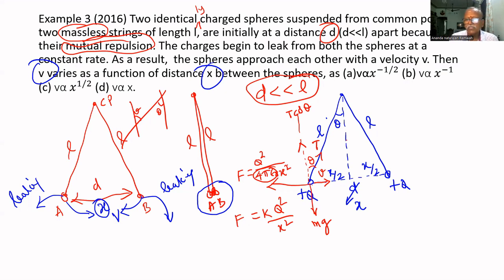In this direction, what is the force? In this direction, the force is T sine theta. So I can say that T cos theta equal to mg, and T sine theta equal to Q square divided by 4 pi epsilon naught x square.